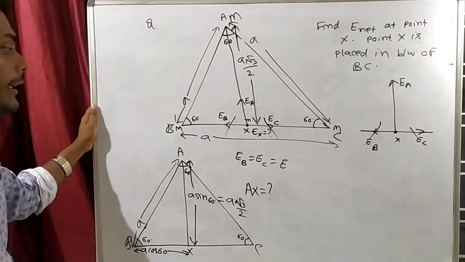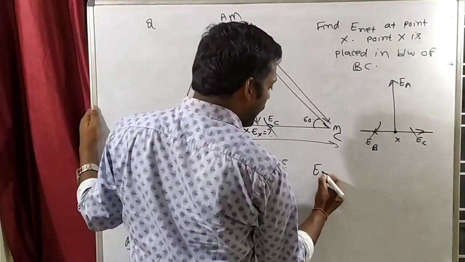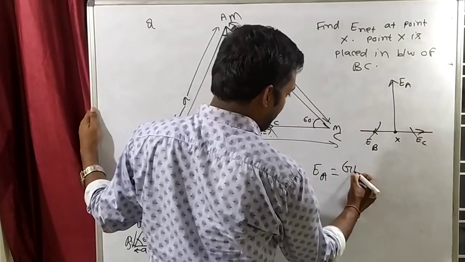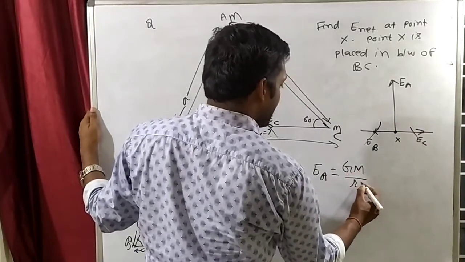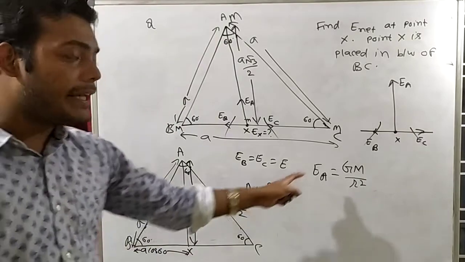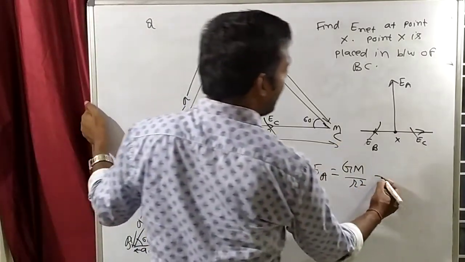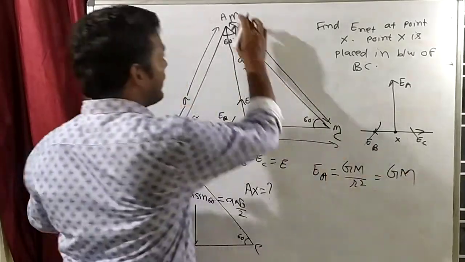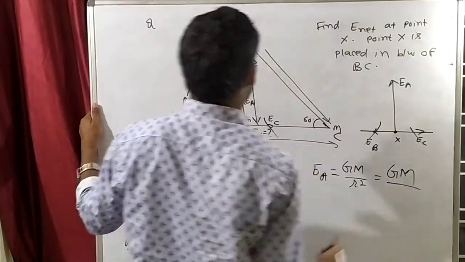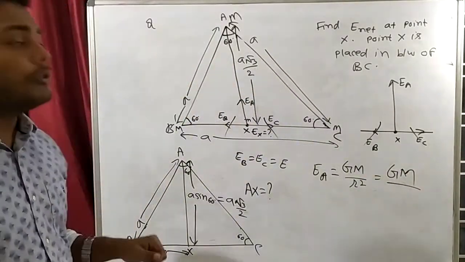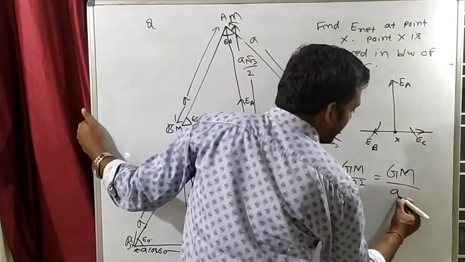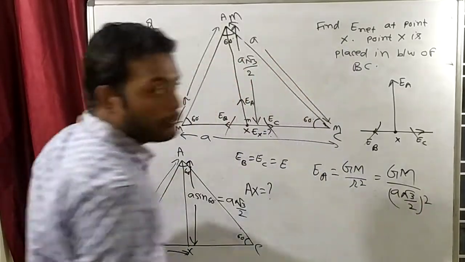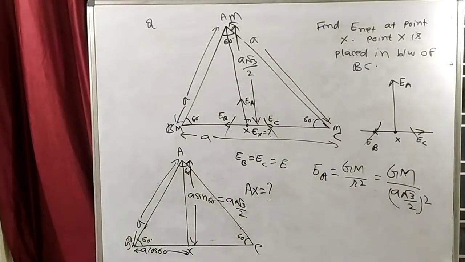Now we can find EA. What is the formula? E is GM by R square. So we can write this is equal to GM, where the mass here is M, and the distance R is a root 3 by 2, so a root 3 by 2 whole square.